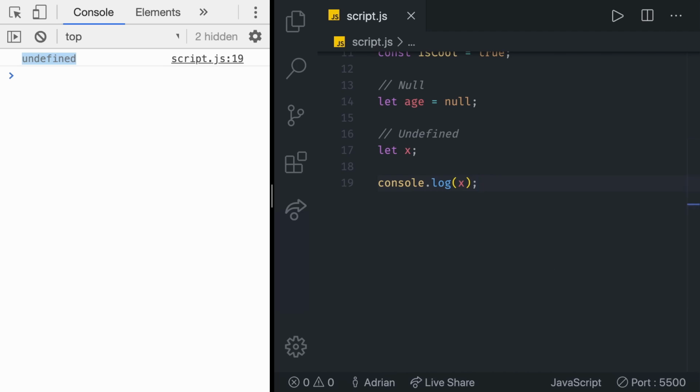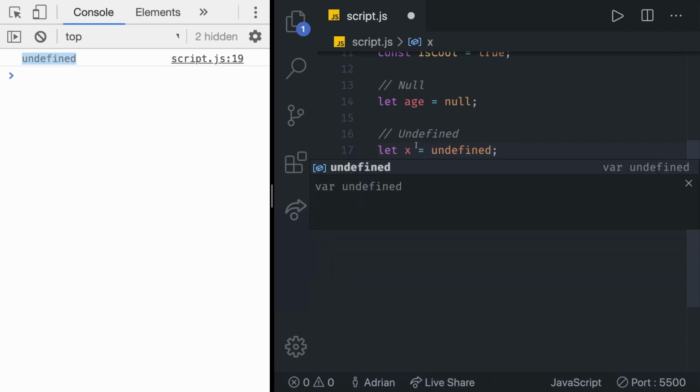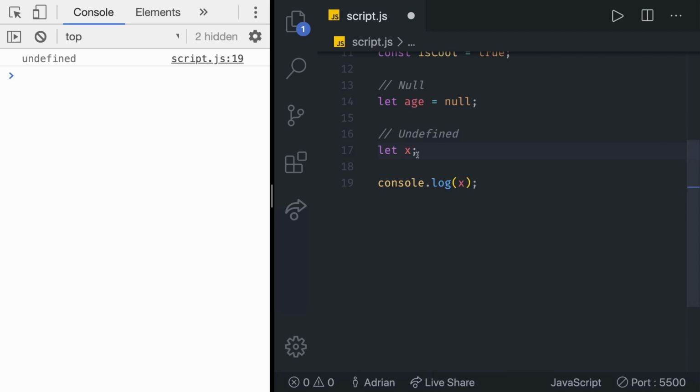Technically, it is possible to assign an undefined value to any variable. So we can as well say let x is going to be equal to undefined, which is basically the same. I wouldn't recommend doing that. Normally, we use null to assign an empty or unknown value to a variable, and we use undefined for checks like seeing if a variable has been assigned. So usually, if you want to have undefined, you can just do it like this. That's it. Just declare it without assigning a value. And if you want to declare it and say that it's empty, then you use null.